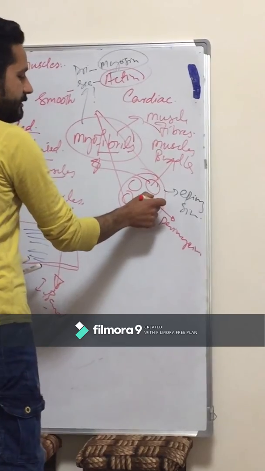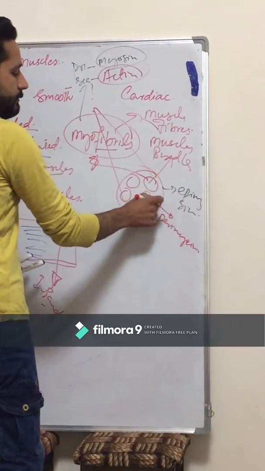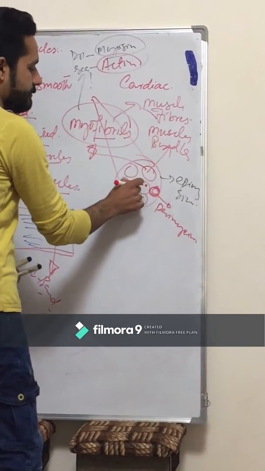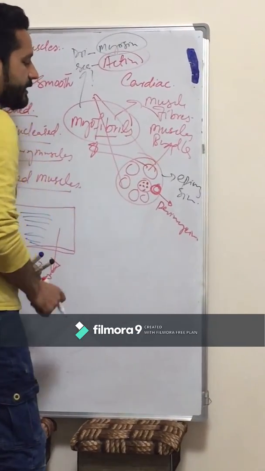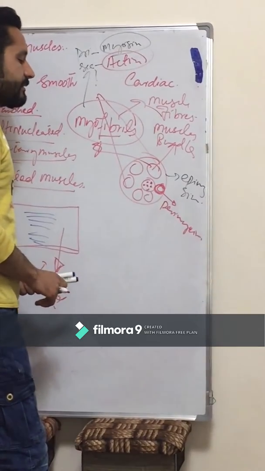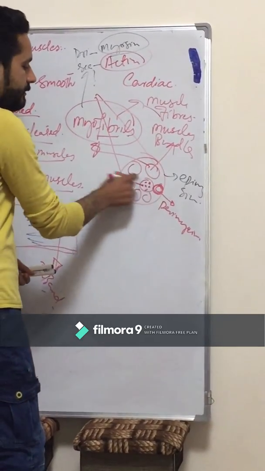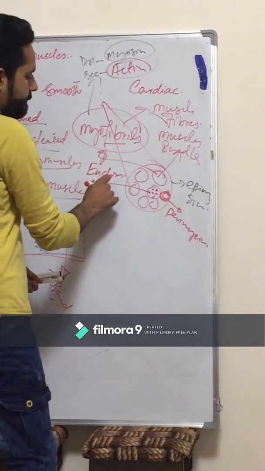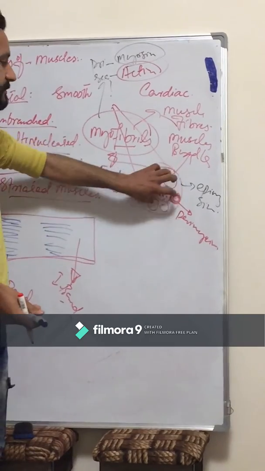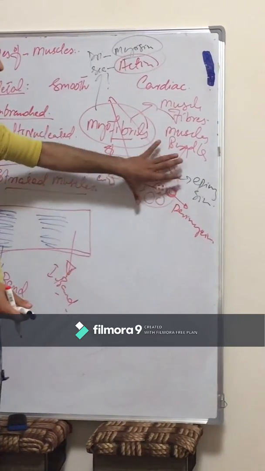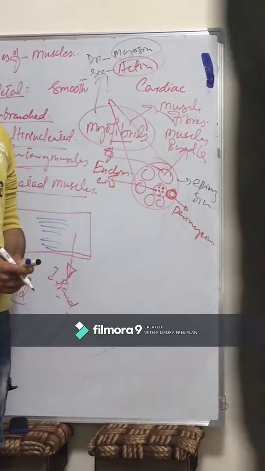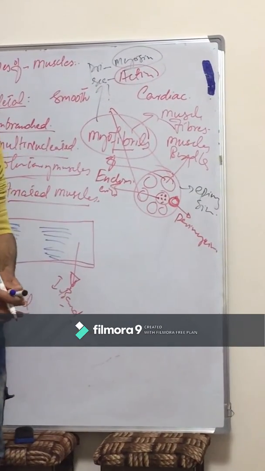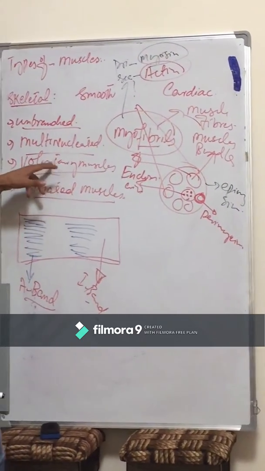Inside the muscle bundle, there are small muscles called myofibrils, and the membrane covering the myofibril is called the endomysium. These small muscle bundles inside the muscle fibers are called fasciculi. So this is the structure of the skeletal muscles.